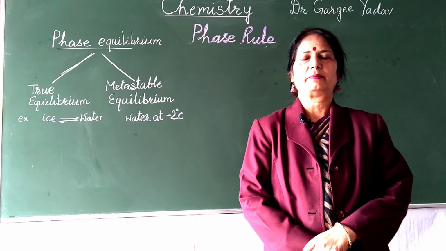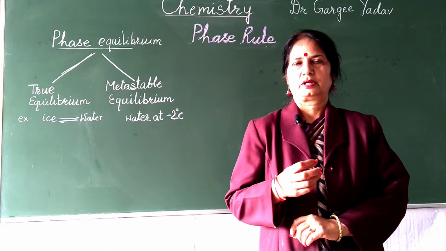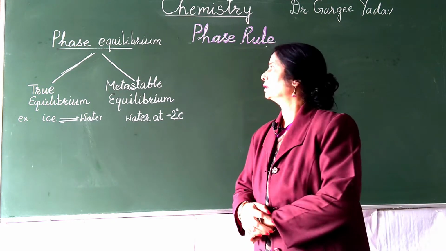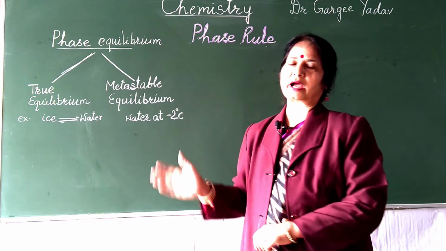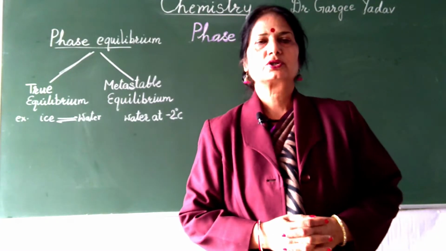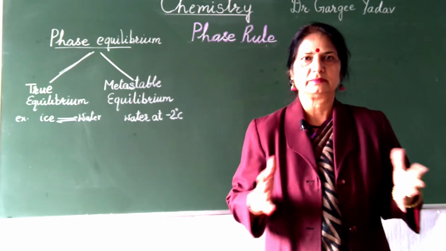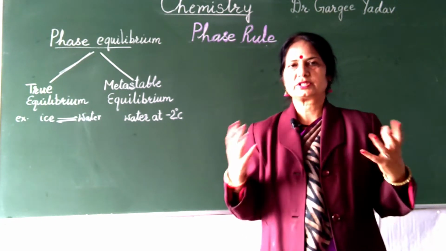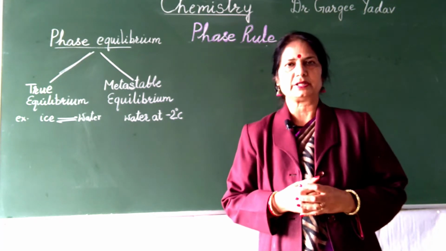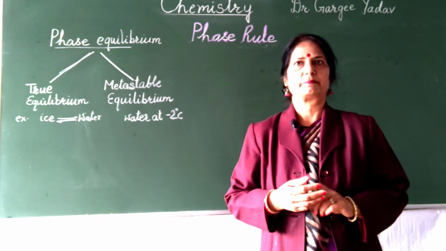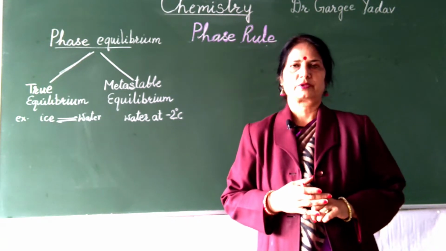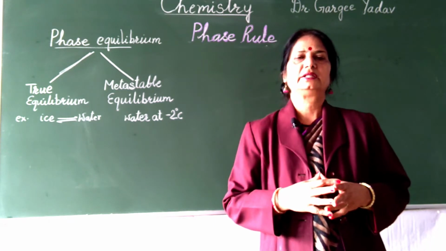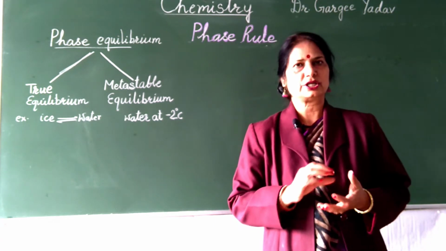Today I will tell you a simple introduction about how equilibrium is set up in the phase rule, that is, phase equilibrium. When we consider any system where there are many phases, our system is said to be in equilibrium if properties like the temperature, the pressure and the composition of the various phases present in that system do not change with time.